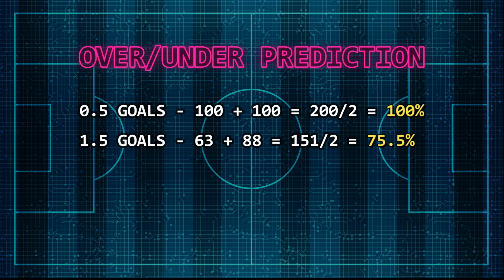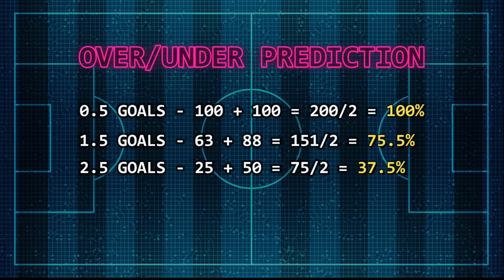The likelihood of over 1.5 goals would be 75.5%, as 63 plus 88 is 151. We divide this by 2 and it equals 75.5%. And the likelihood of over 2.5 goals would be 37.5%, as 25 plus 50 equals 75. We divide this by 2 again, and this gives us 37.5%. And last but not least, the likelihood of over 3.5 goals would be 19%, as 0 plus 38 equals 38. We divide it by 2, and this gives us 19%.